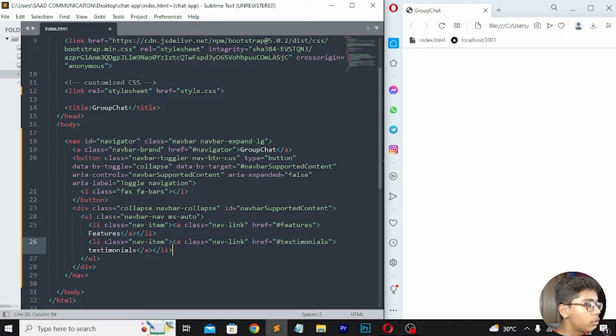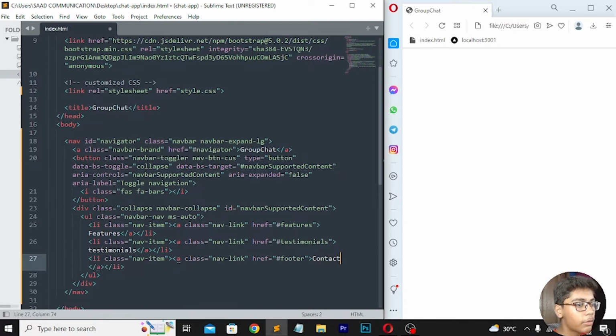Now you have to copy this li which we have written, Ctrl+C, paste it. Then here I will be writing href footer, then move down and write an a tag which will be contact.